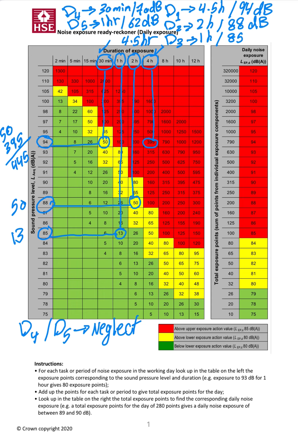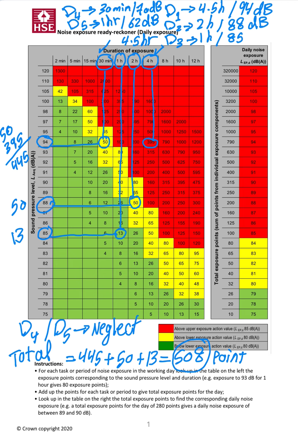Let's continue the calculation. So we have 445, plus 50, plus 13. So this is, we can say, the total. The value will be, as you can see, 508 points. This is the number of points, or the summation of points.